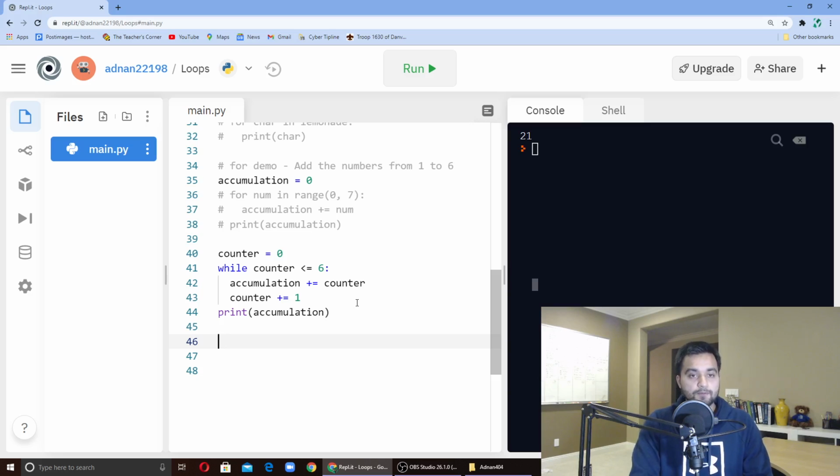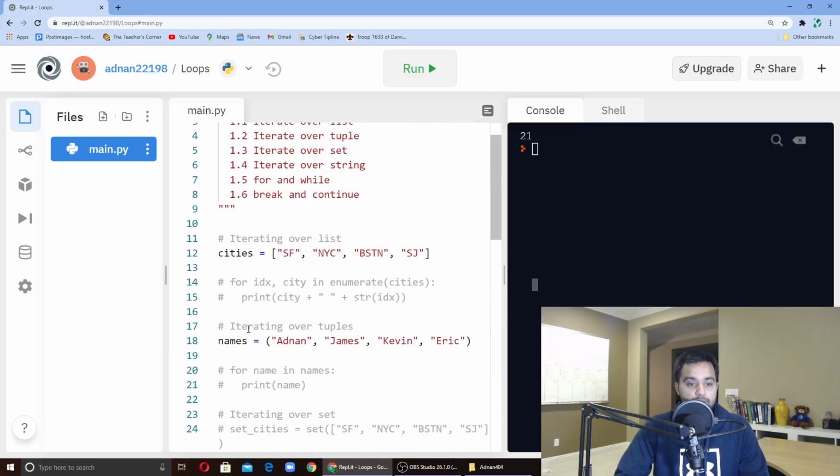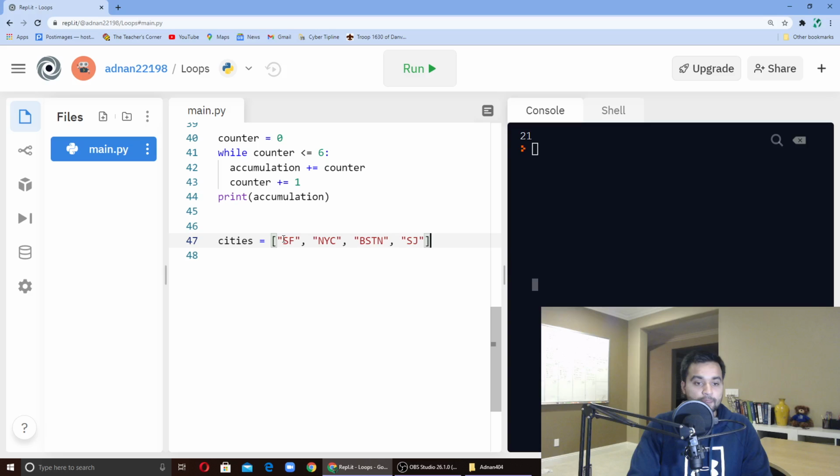So what we can do, we can say something like, let's say you want to iterate through a list of cities that you can travel to, but somehow you don't want to go to Boston. So we can copy, say, cities we already have. Let me just copy it here and then put it here. So cities is SF, NYC, Boston, right?